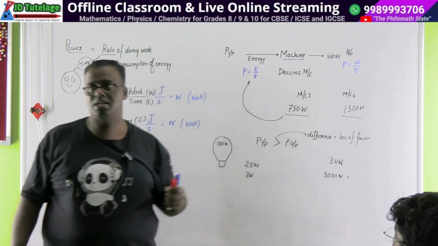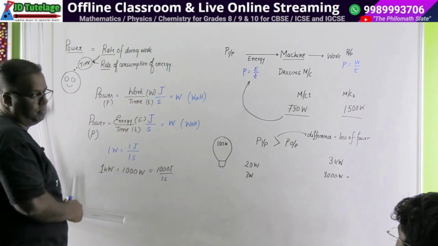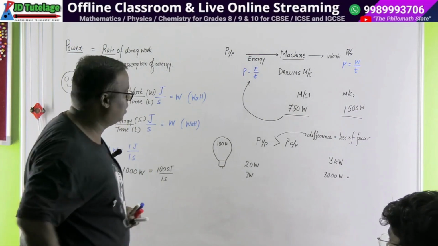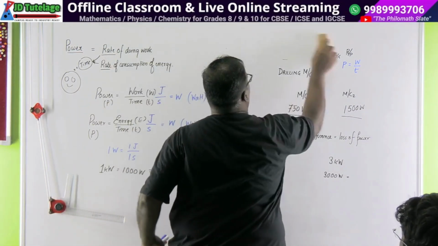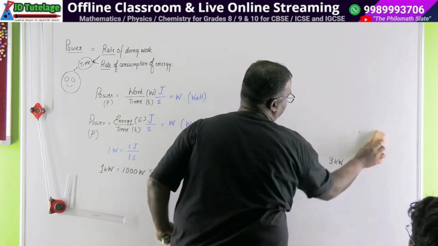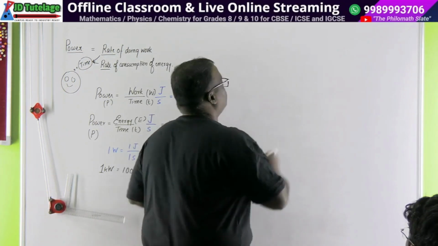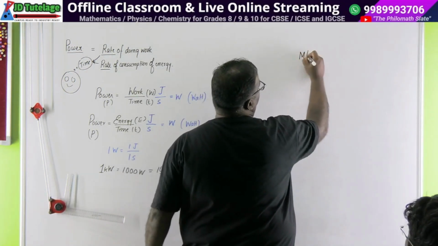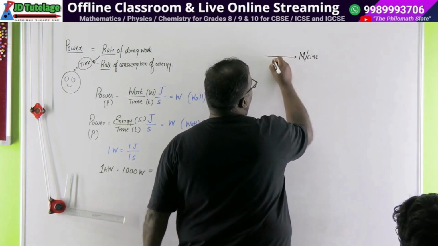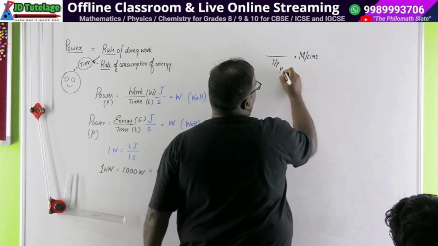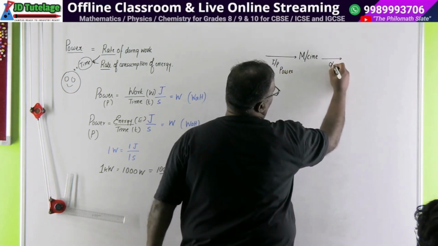Now let's see some examples, okay? And one more unit you should know. Did you understand this much? Okay, let me erase a little and tell you something else, come. So we will do some problems from higher books also, not only from our Lakshmi Singh. If we have a machine, the machine is always going to have an input power, which is what is stamped on the machine, and it is also going to have an output power.